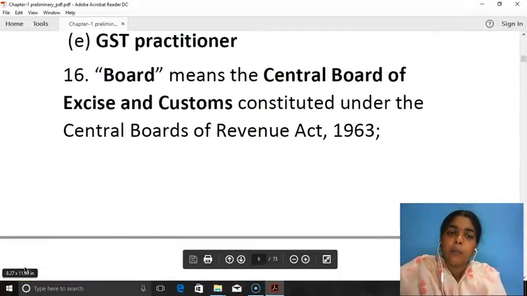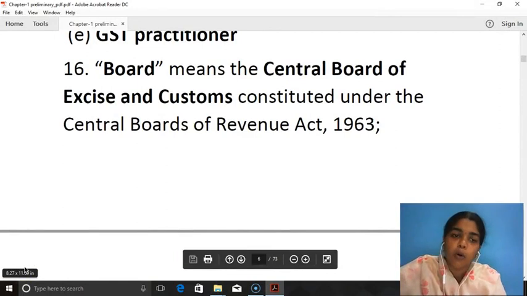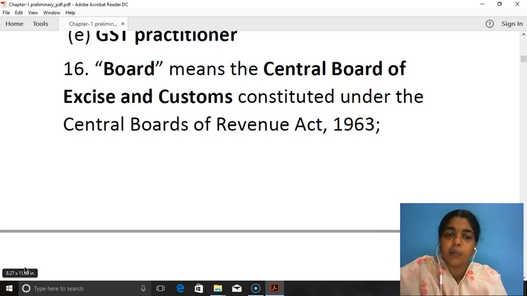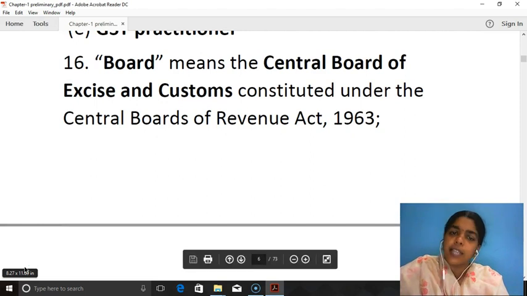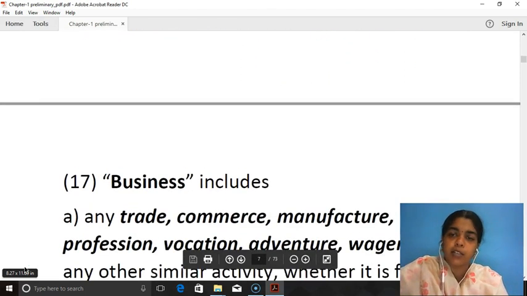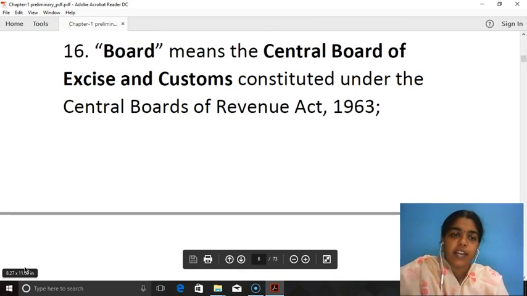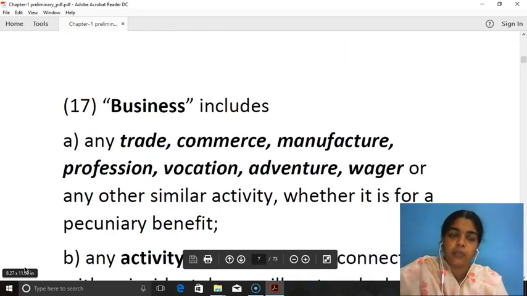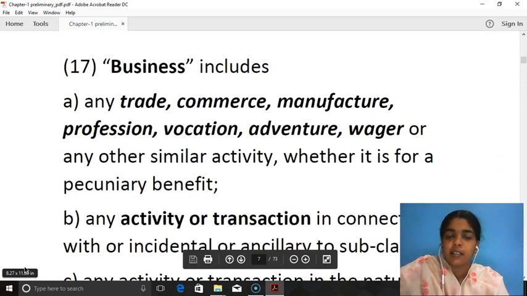Board. Board means the Central Board of Excise and Customs constituted under the Central Boards of Revenue Act 1963. So, the board here refers to the Central Board of Excise and Customs. It should be noted that though excise is abolished, still the name excise continues. They may change the name at a future date, but as of now, it is Central Board of Excise and Customs.